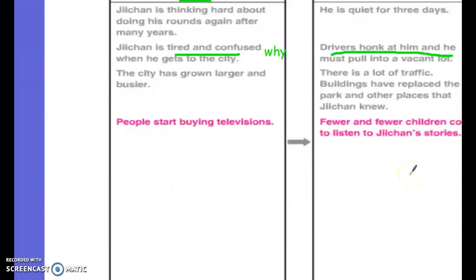Fewer and fewer boys and girls came to listen to the stories. Okay, if the television had never been invented, the boys and girls would still be coming to listen to the Kamishibai Man. But because people started buying television, that's the why. Okay, what did this cause to happen? Fewer and fewer children came to listen to his stories.